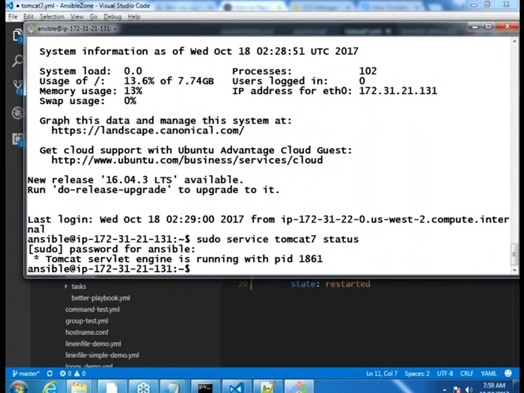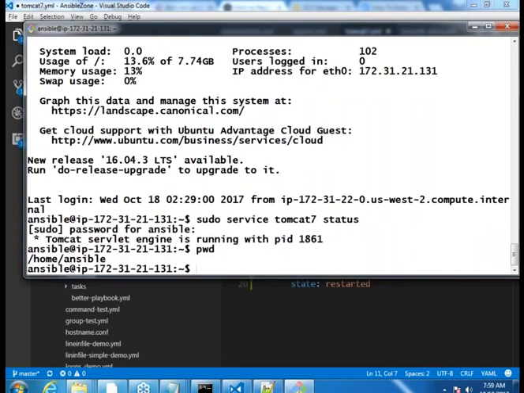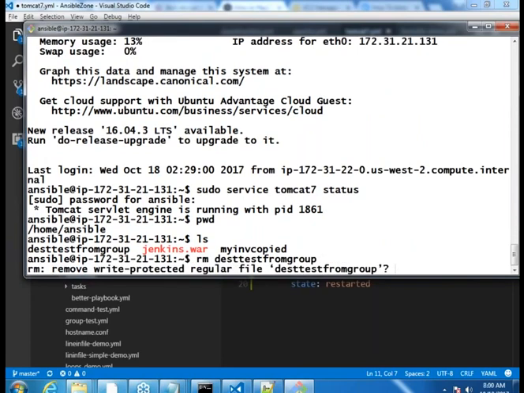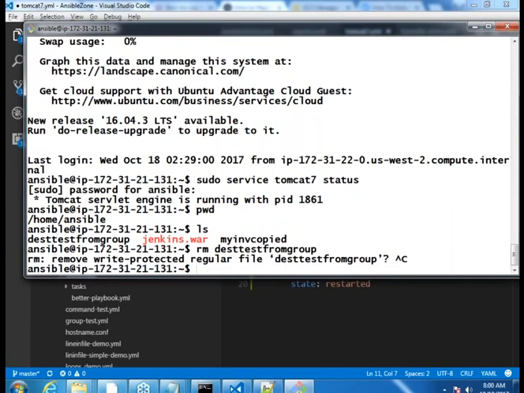It is running. Okay. And now, what is the present working directory? /home/ansible. So, are you seeing anything called dest from group? Yes. Okay. So what I would do is, only in this machine I would remove this file. Oh man.